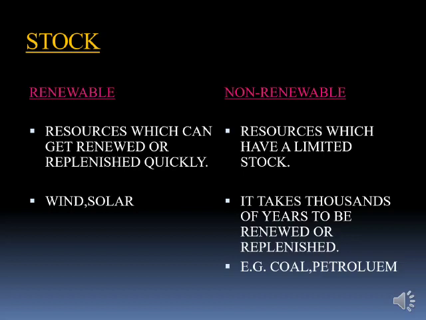The next classification we have on the basis of stock is renewable resources and non-renewable resources. As we all know, renewable resources have unlimited stock and these resources can be replenished and renewed quickly. For example, the wind energy and solar energy. Now, if we look at the non-renewable resources, we could see that these resources have a limited stock, and once it gets exhausted, it takes thousands of years to be replenished or renewed. For example, coal and petroleum.